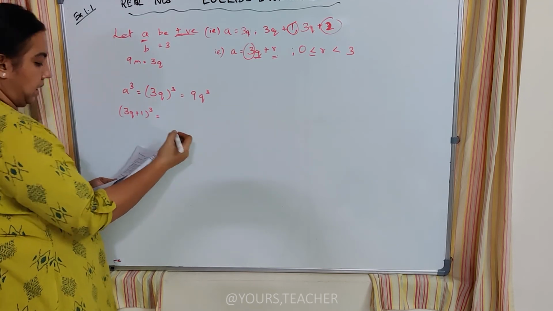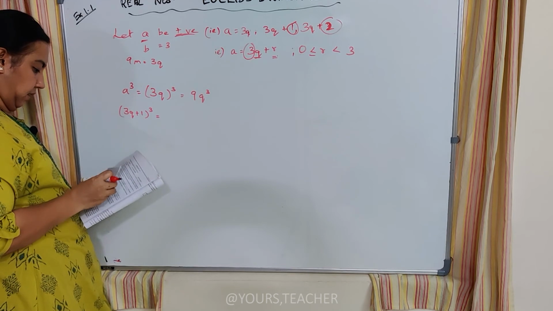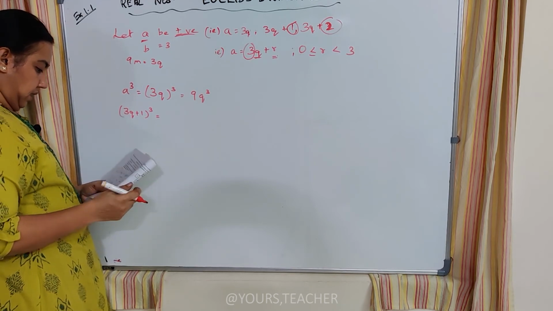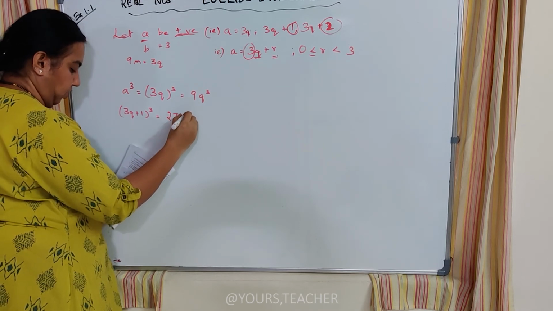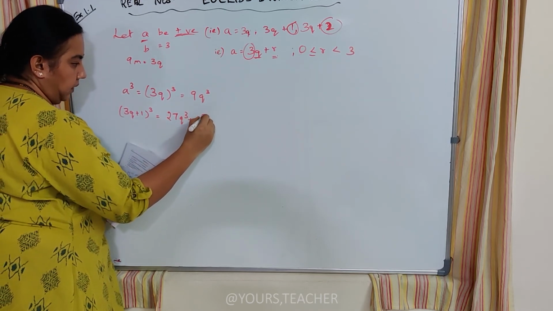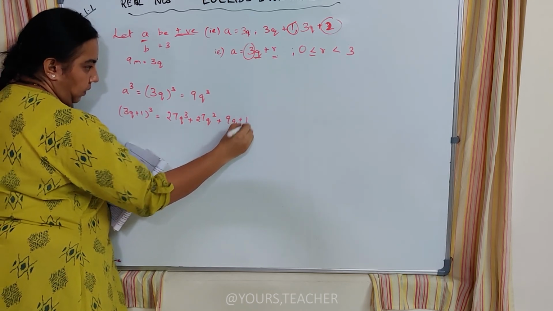That formula I already calculated, so I'll copy it just down. So I get 27q cube plus 27q square plus 9q plus 1.